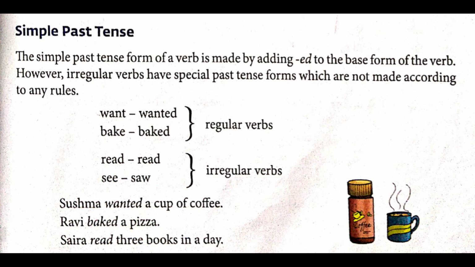Let's see to that. Sushma wanted a cup of coffee. So wanted is in past tense. Want will turn into wanted. Ravi baked a pizza. Bake will turn into baked. So underline. Take a pencil, underline all the past tenses.